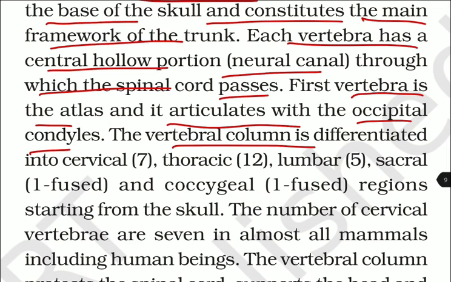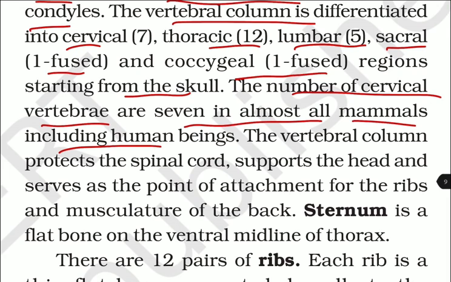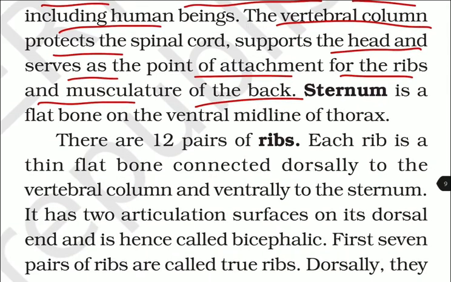The vertebral column is differentiated into cervical, that is 7, thoracic, that is 12 in number, and the lumbar, that is 5 in number, and the sacral, that is 1 fused, and the coccygeal, that is 1 fused region, starting from the skull. The number of cervical vertebrae are 7 in almost all the mammals including human beings. The vertebral column protects the spinal cord, supports the head and serves as the point of attachment for the ribs and the musculature of the back.